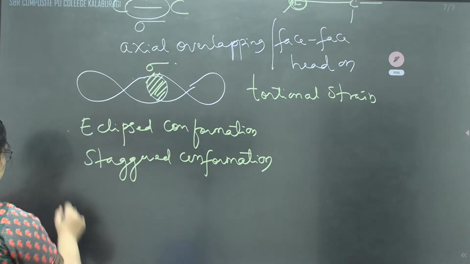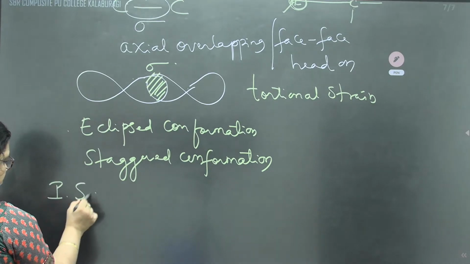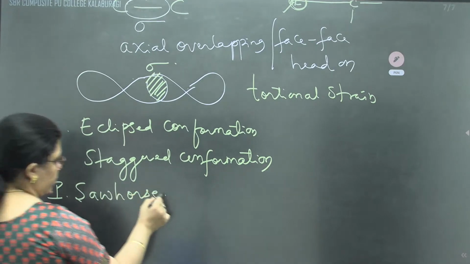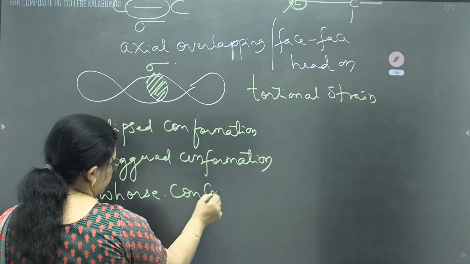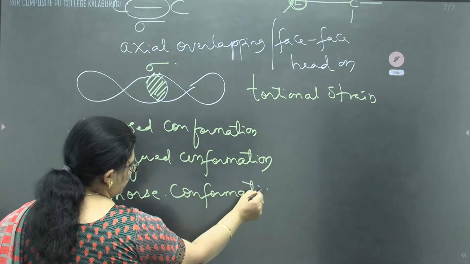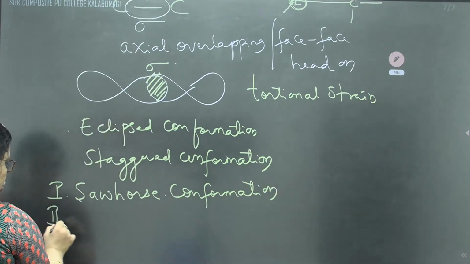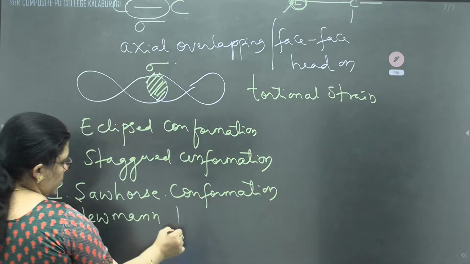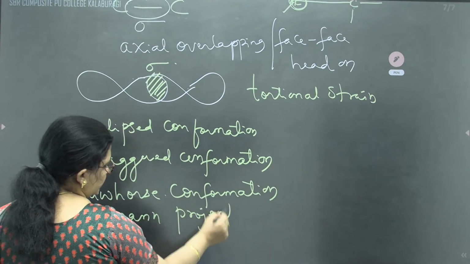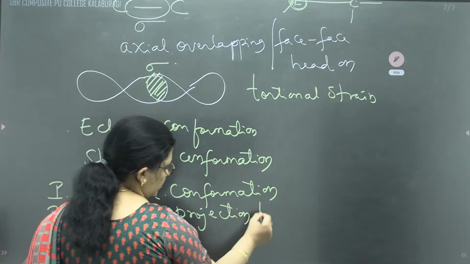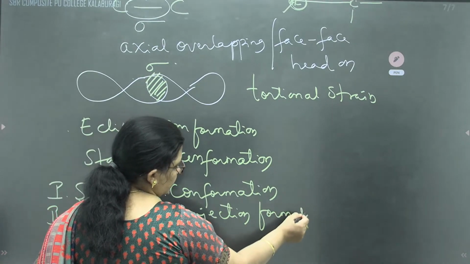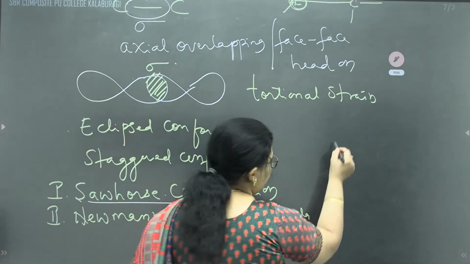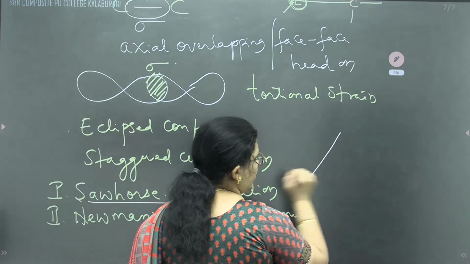One is called the Sawhorse conformation formula, and another one is the Newman projection formula. In the case of the Sawhorse projection formula, we represent the carbon atom with a straight line.